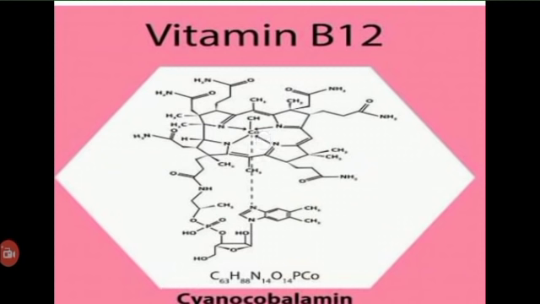Now coming to the chemistry of vitamin B12, it is a complex structure and it has taken several years to establish. The empirical formula of vitamin B12 is C63H90N14O14PCo. The structure consists of a corrin ring with a central cobalt atom. The corrin ring is almost similar to the tetrapyrrole ring structure found in other porphyrin compounds, that is, heme and chlorophyll, with iron as the central metal ion in heme and magnesium in chlorophyll.